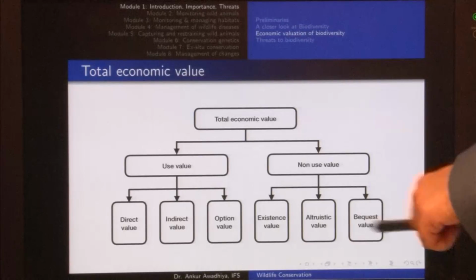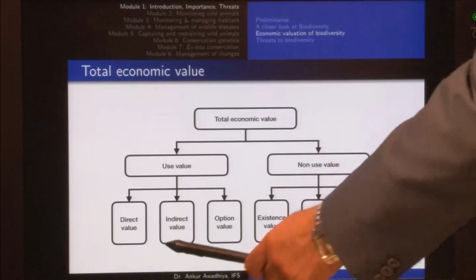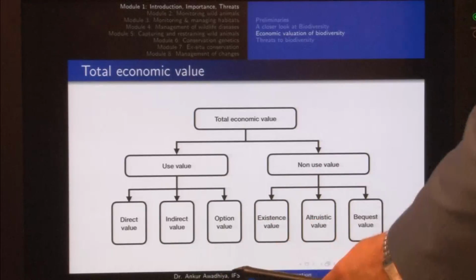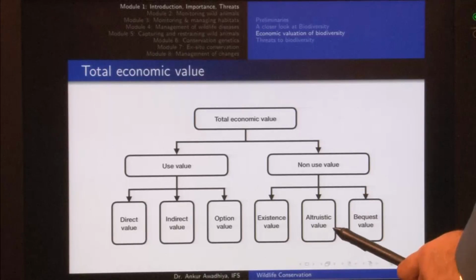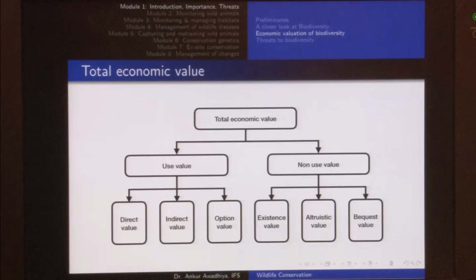Now, we will look into these in greater detail, but use value includes direct values, indirect values and option value, and non-use value includes existence value, altruistic value and bequest value. Now, let us look at these in greater detail.